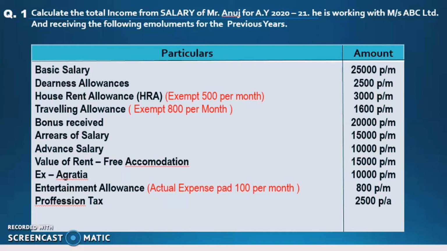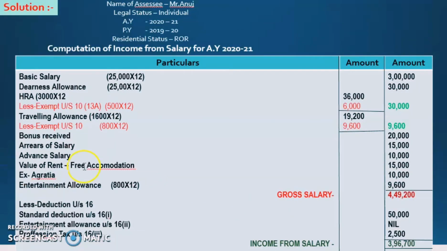There will be very easy calculation under this chapter, so no need to worry. We just have to look at the question and present it in the pro forma line by line. Then automatically we will get the exact answer of income from salary. So let's discuss the solution we get for this question.